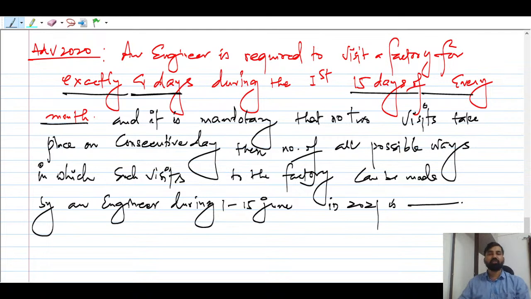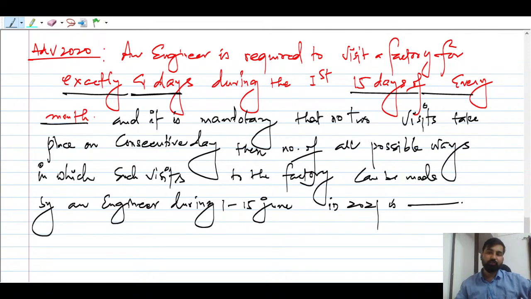Let's solve this question, okay? I think many of you might solve this question. What does this question say? An engineer is required to visit a factory for exactly 4 days during the first 15 days of every month, and it is mandatory that no two visits take place on consecutive days, right? So can you find the number of ways here, guys? Who is going to find the number of ways? Because out of 15 days you have to visit 4 days, right?